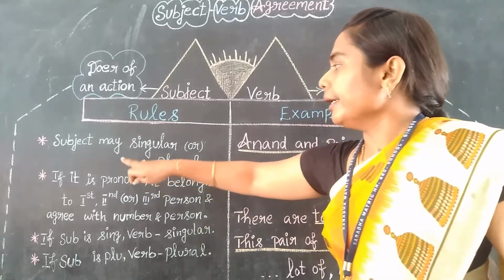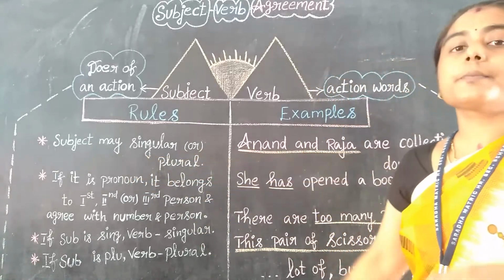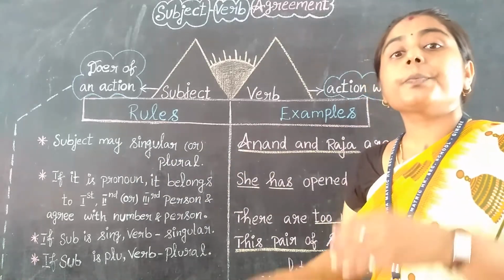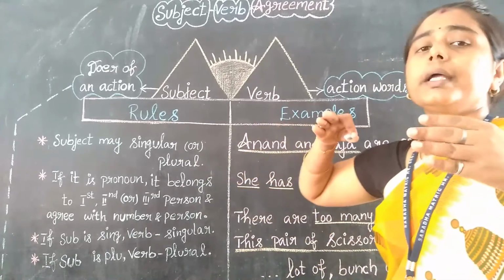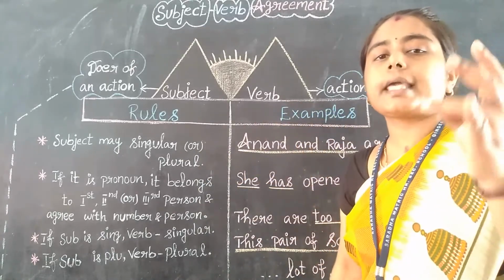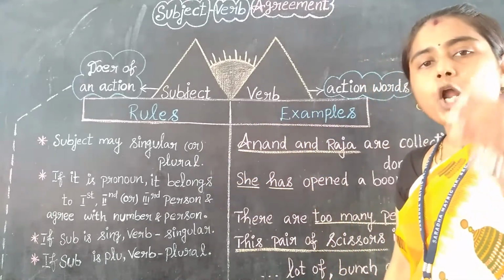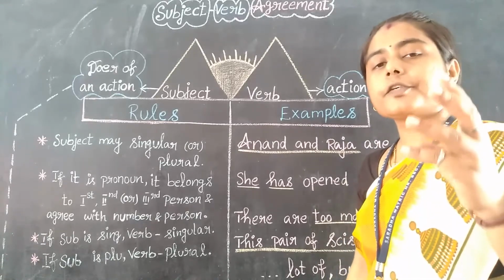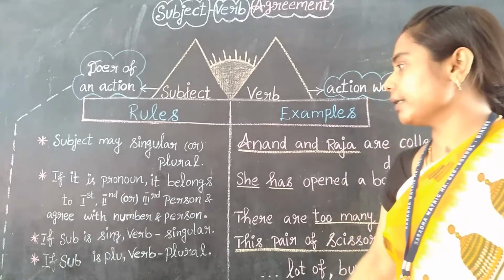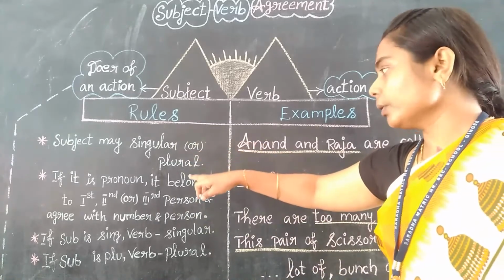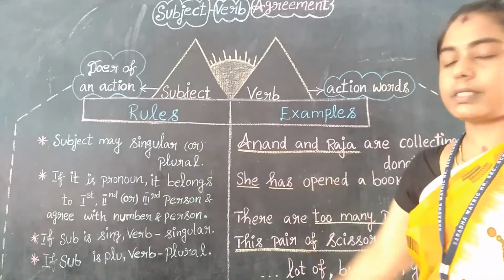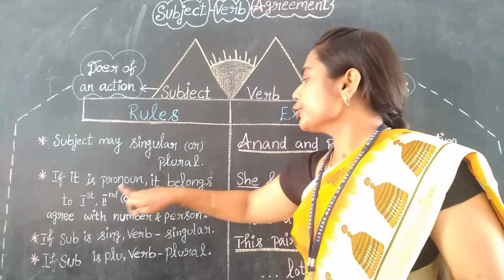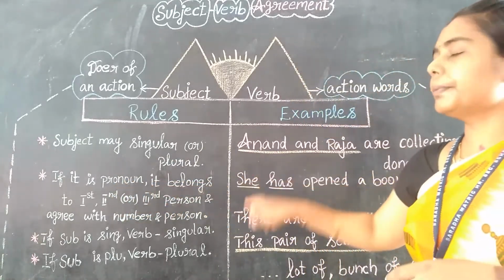Second, if it is a pronoun, pronoun means what? Pronoun replaces your noun, right? So it involves what? First person, second person, third person. So pronoun always involves first person, second person, third person, right? So if the subject is a pronoun, it belongs to first person, second person or third person, and it should agree with number and person, right?